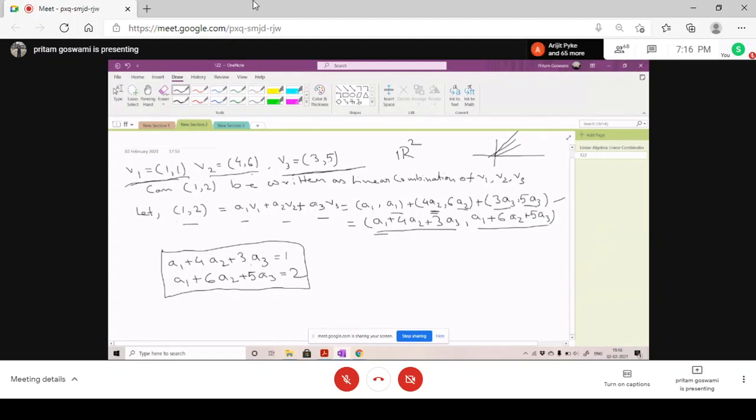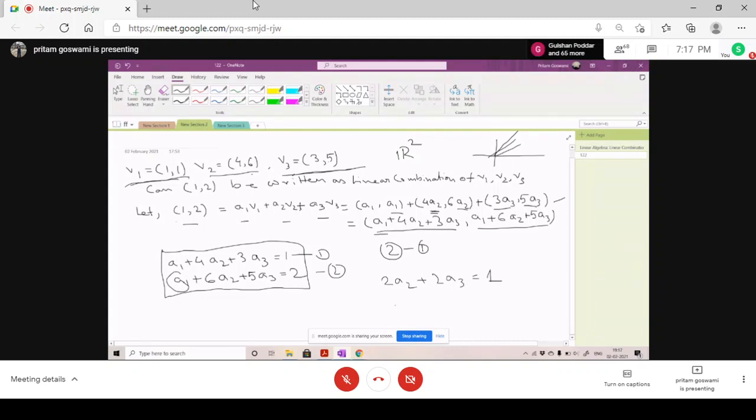So for checking this equation, we are using the elimination method, right? Let's say this is 1 and let's say this is 2. What we're doing is simply 2 minus 1 for the second equation. We are eliminating A1 from the second equation. So what will happen? The second equation will become 2A2 plus 2A3 equals 1, right?